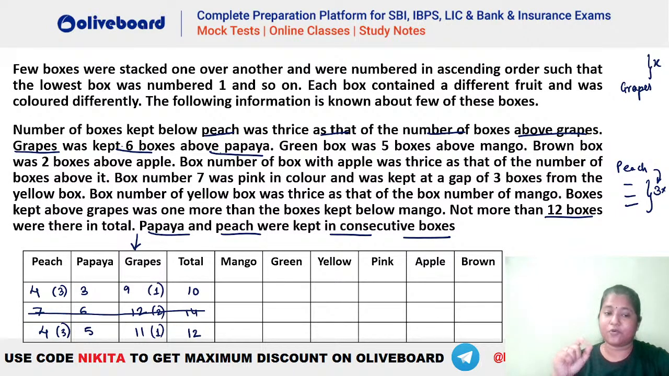Similarly, when we have the 4, 5 and 11 case, the third case, there we have 3 boxes below peach. So if we have 3 boxes below peach, we should have 1 box above grapes. That means when grapes is 11, we will have 12 in total. Okay, I hope this is clear. Chalo, 12 is coming.